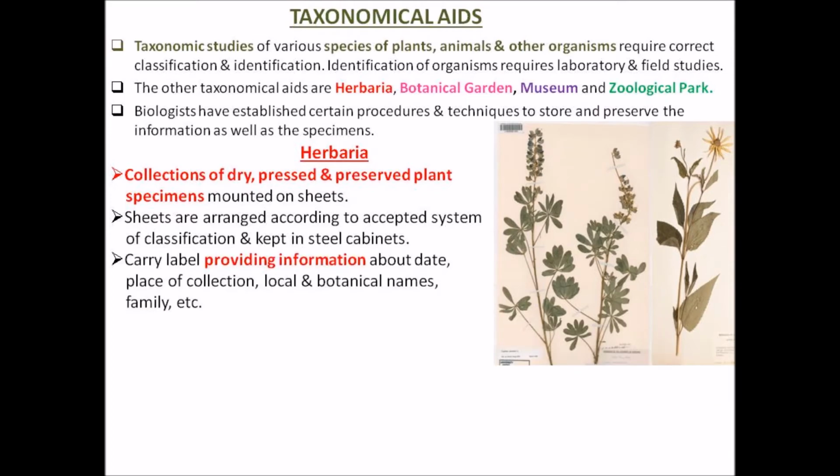The labels give us information about where it was collected, its local name, what local people call it in that society, its actual botanical name, to which family it belongs, and definitely the collector must write his or her name along with that.